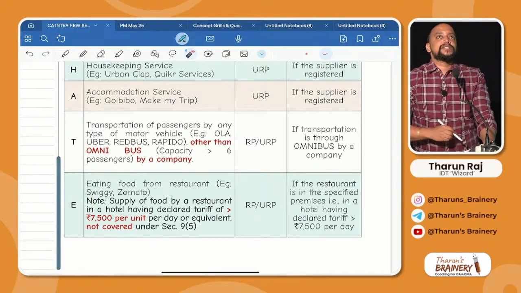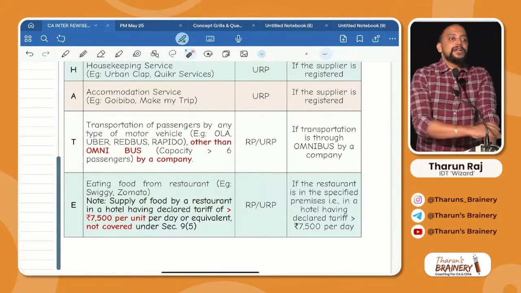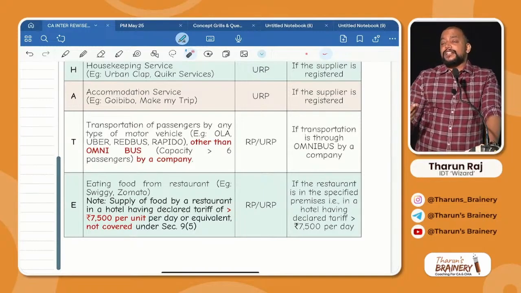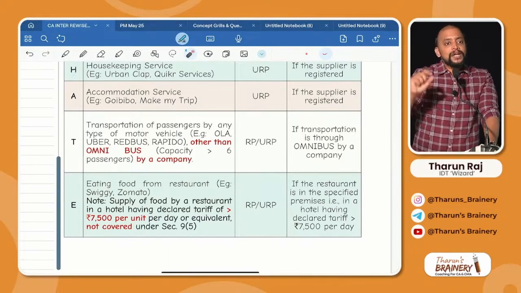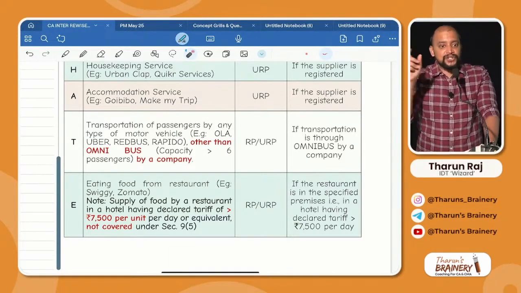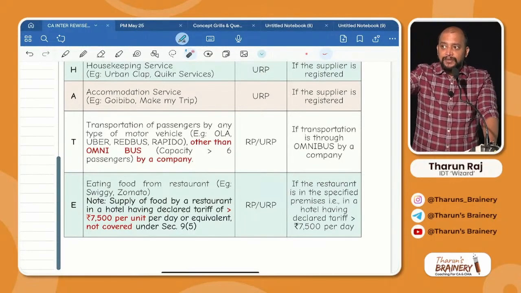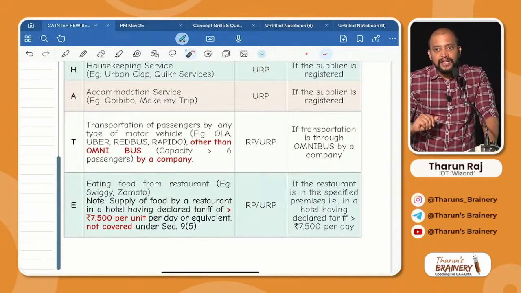Then, what are the exceptions to these 2 points, T and E? For T point, there is one exception. What is that? If there is a company, company means either private limited company or public limited company, providing transportation of passengers by omnibus. Omnibus means what? Capacity greater than 6 passengers, means 7 passengers. 7 passengers plus 1 driver seat means 8-seater vehicle.